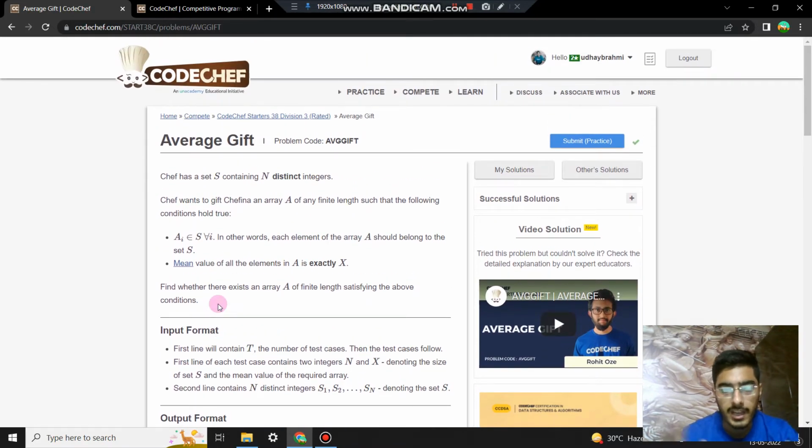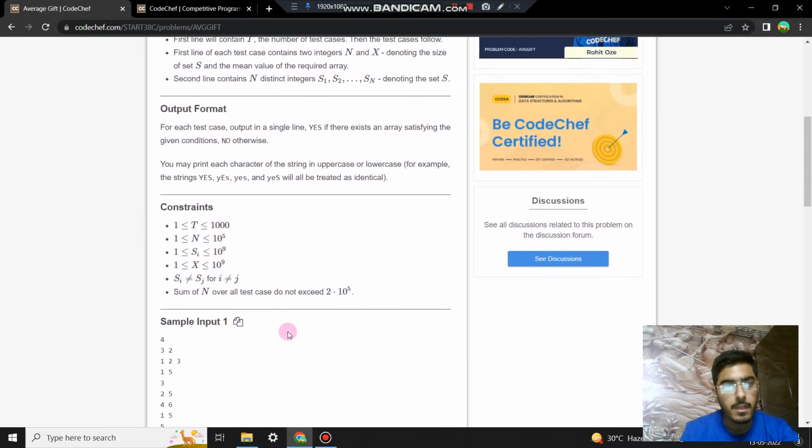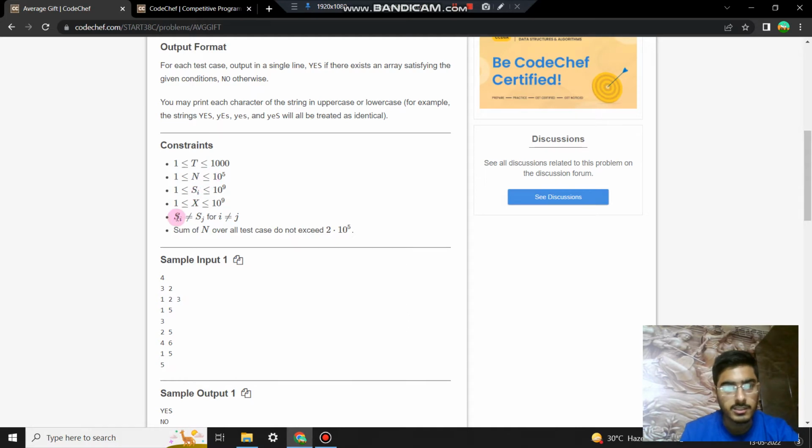Basically, we have an array S of length n having n distinct elements, and we want to find whether there exists a new array A having values from that original parent array S such that the mean value of the elements of array A is exactly X. The constraint is that S_i is not equal to S_j for all i not equal to j.